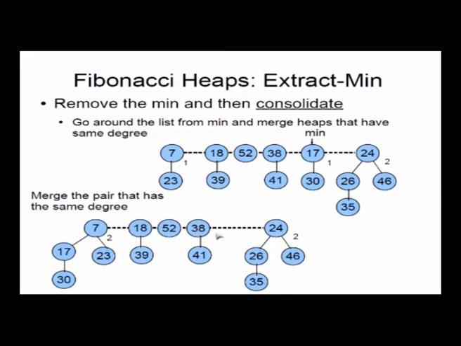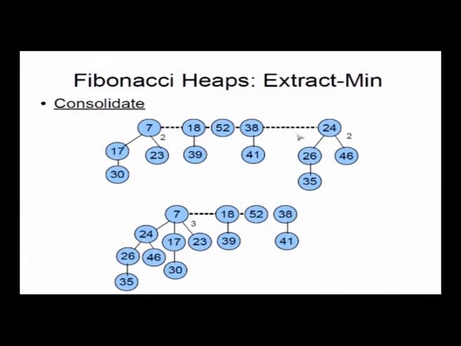So what should I do? I should merge these two nodes of order 2. Okay, so I have one node with order 2, another node with order 2. How do I merge? 7 is the smaller key, so put 24 under 7. So 24 went under 7.